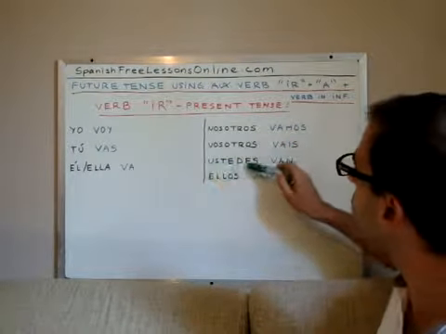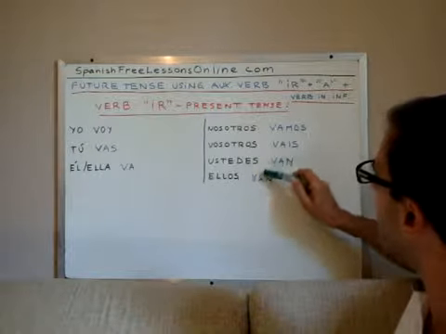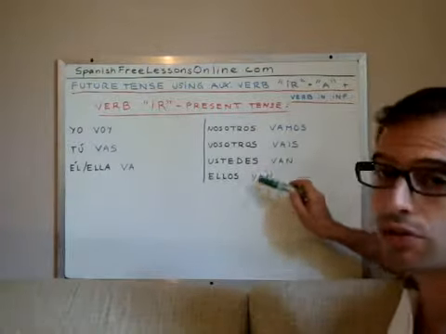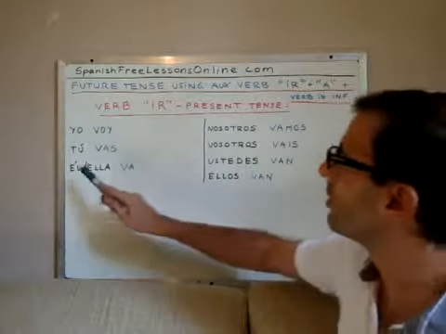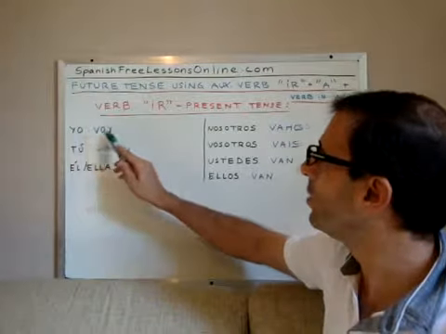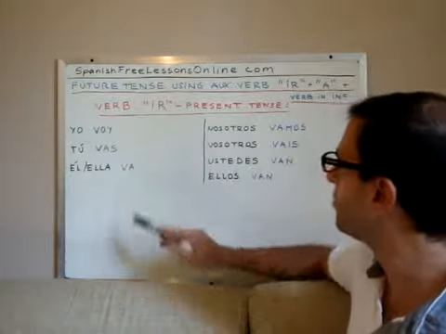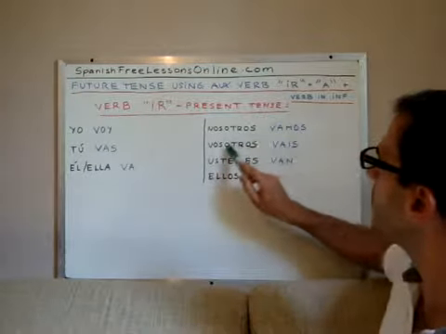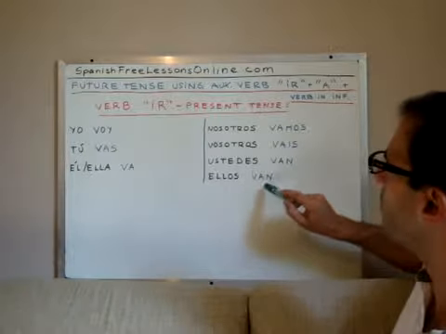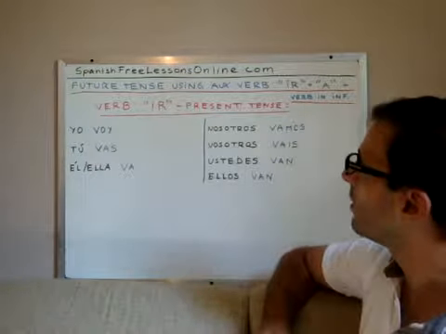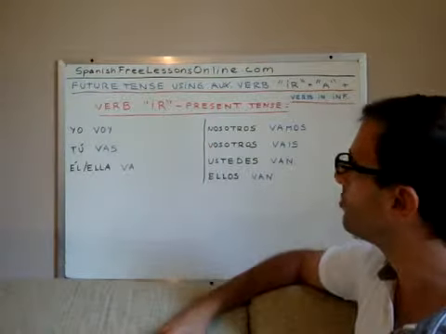However, ustedes conjugates like ellos, you see? Ellos van, ustedes van. The conjugation between ustedes and ellos is always the same. Okay, so this means I go, you go, he goes or she goes. We go, you go, they go. Okay? So this would be the conjugation of verb ir in present tense.